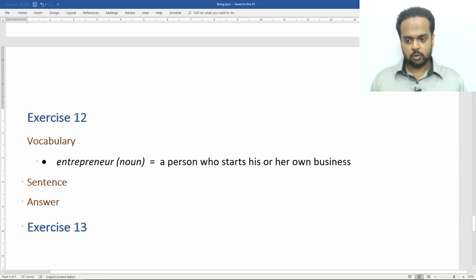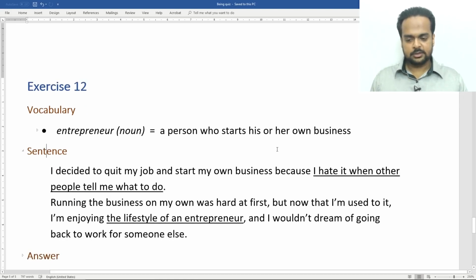For this, you'll need to know the word entrepreneur. An entrepreneur is a person who starts his or her own business. Here's the sentence. I decided to quit my job and start my own business because I hate it when other people tell me what to do. Running the business on my own was hard at first, but now that I'm used to it, I'm enjoying the lifestyle of an entrepreneur, and I wouldn't dream of going back to work for someone else. How would you rewrite it?